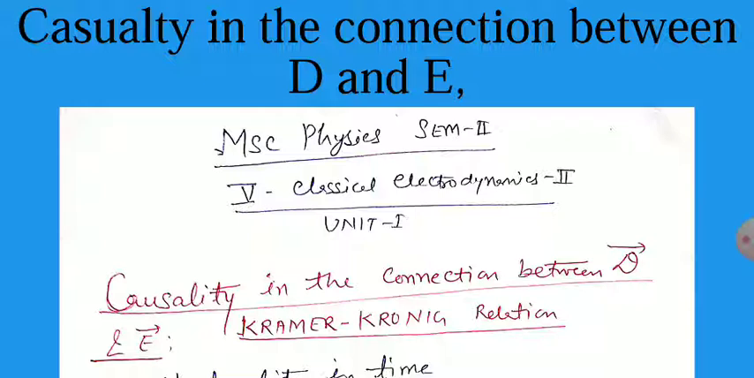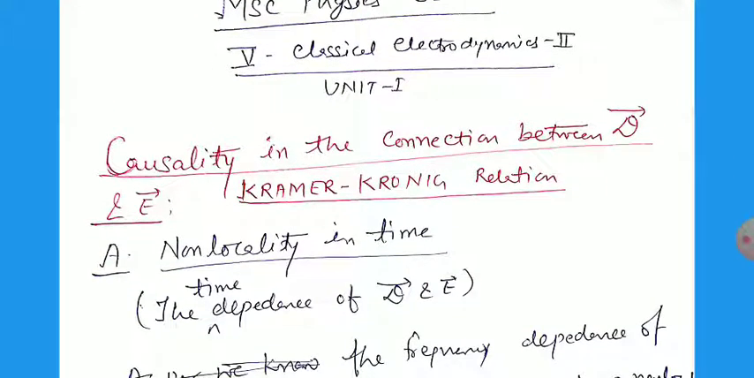Today we will discuss MSc Physics semester 2, paper 5, Classical Electrodynamics. The topic is causality in the connection between D and E. D is the electric displacement vector and E is the electric field. To start, first we have to discuss what causality means.